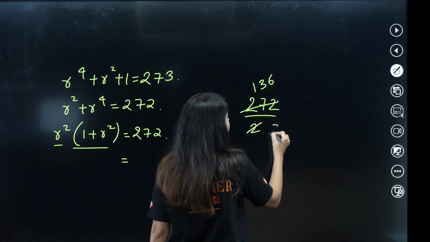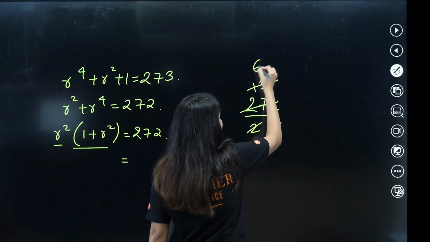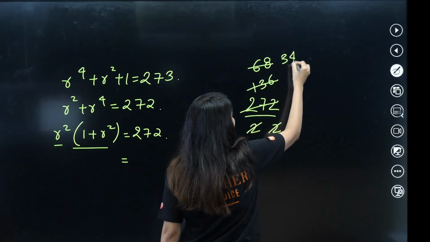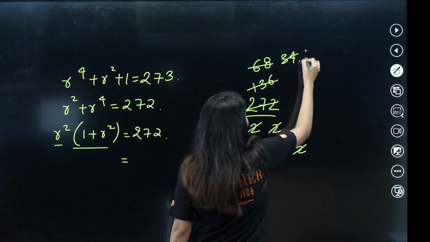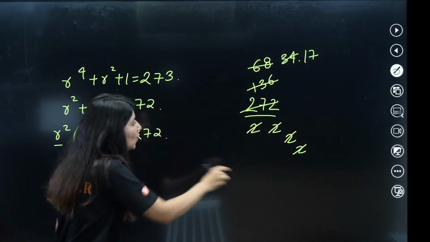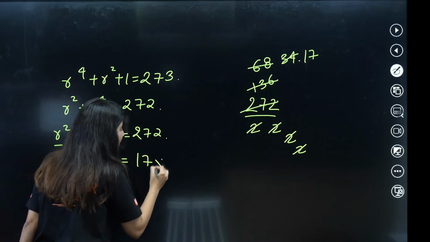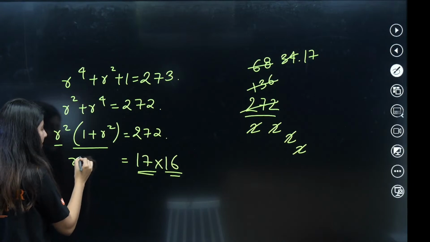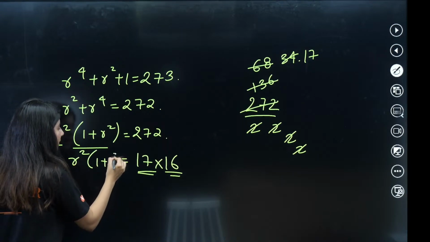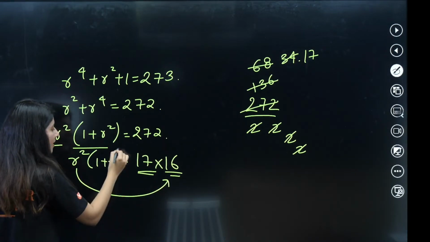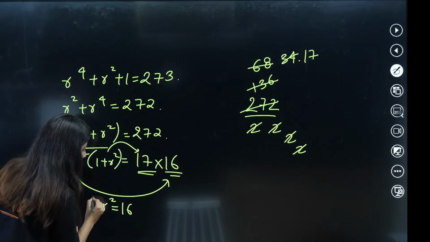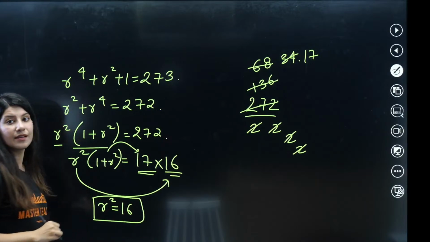136 again divided by 2. So 68 again divided by 2. 34 again divided by 2. So 17. So 17 into how many times? So 17 into 16. Can you see that? Two consecutive numbers you have actually. So R square is 16 and R square plus 1 would be 17. So the value of R square is coming out as 16.